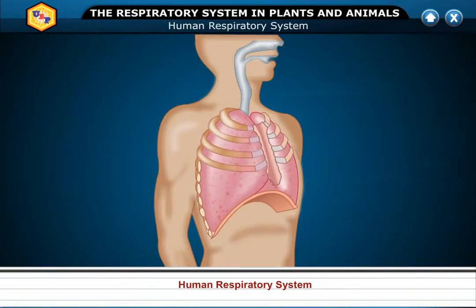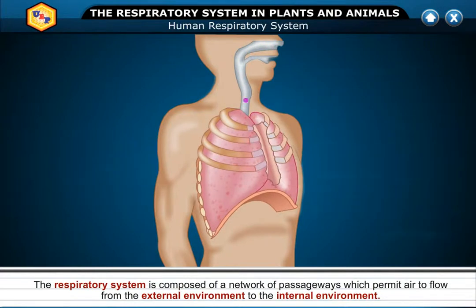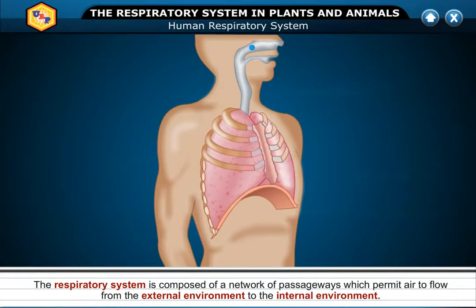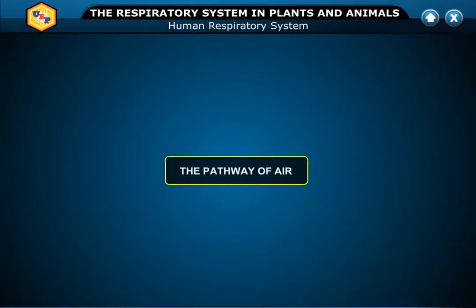Human respiratory system. The respiratory system is composed of a network of passageways which permit air to flow from the external environment to the internal environment. The pathway of air.